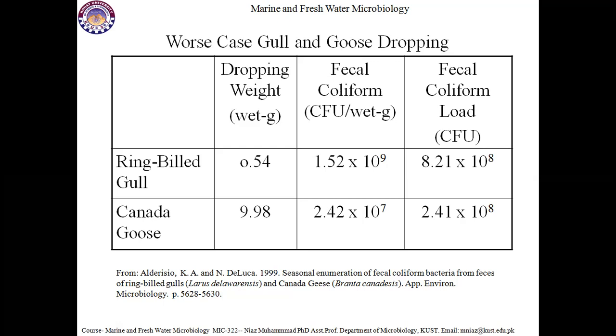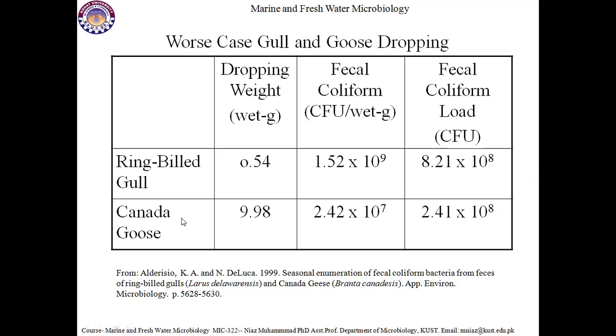The ring-billed gull dropping contains 1.5 into 10 to the power 9 fecal coliform per gram, and the fecal coliform load is 8.21 into 10 to the power 8. So so much fecal coliform load is coming into water bodies through these birds.